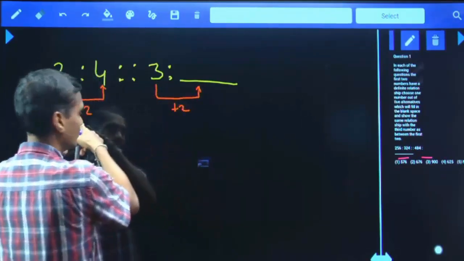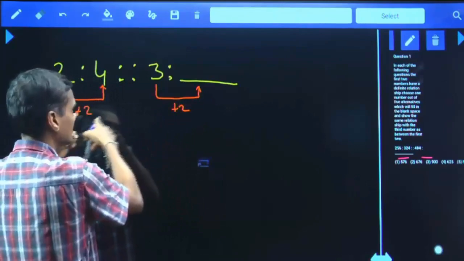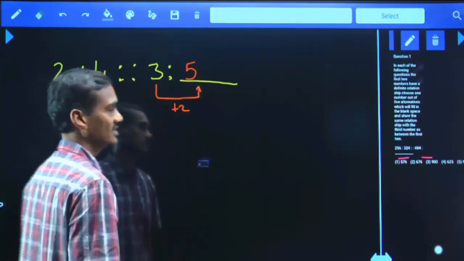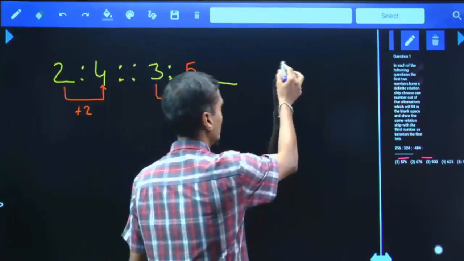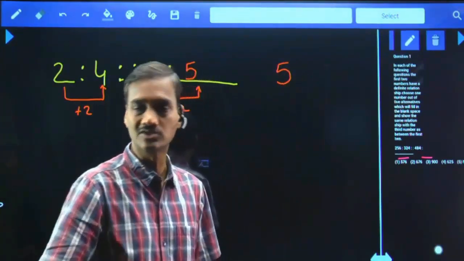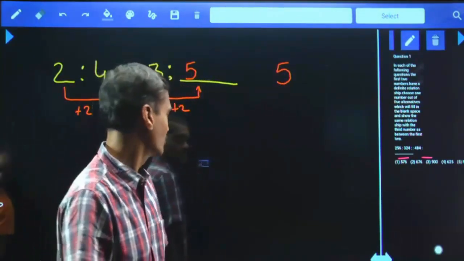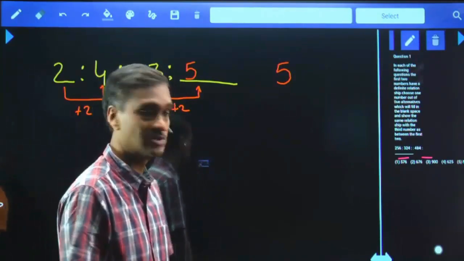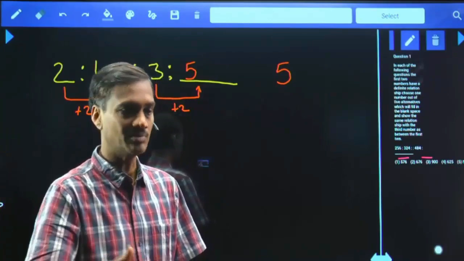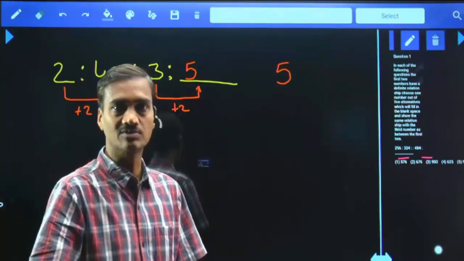Here what is the relation we are applying? 2 is added to the first number. Similarly here also 2 must be added to the first number. Then what is your answer here? 5. Now some of you may get 9, some of you may get 6 as well, isn't it? Now you can question me, sir, we are getting different answers, whether it is correct or not. They are also correct. Okay, now I am coming to that point. Please do not get worried about that.